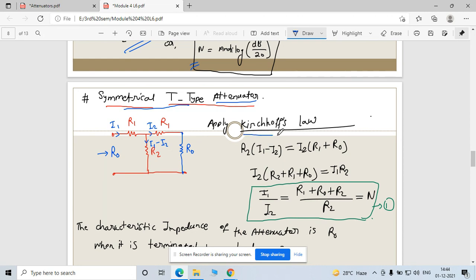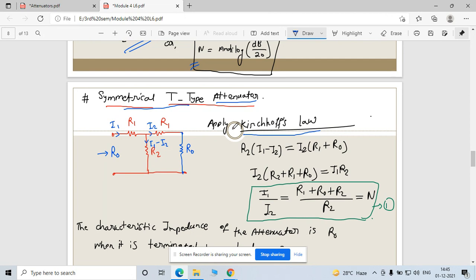Simple, apply the Kirchhoff law. So this is your basic circuit, right? Whatever load resistance you connect must be equal to your input impedance. So this is a basic circuit. You have to design this R1 and R2, so you have to set a relation between R1 and R naught.